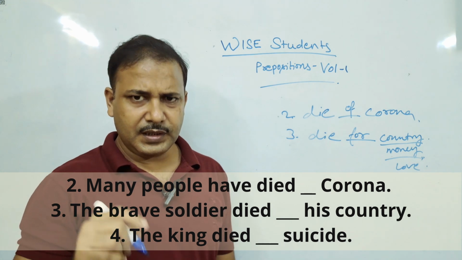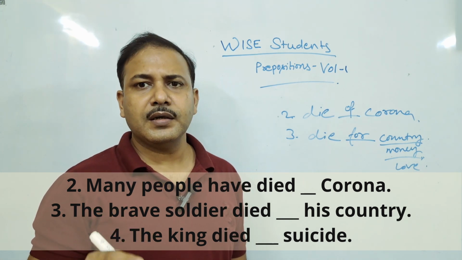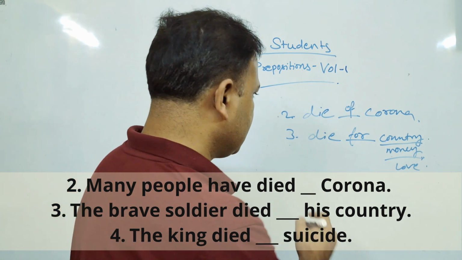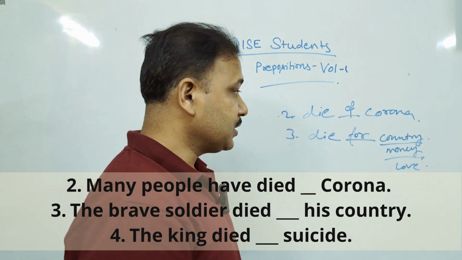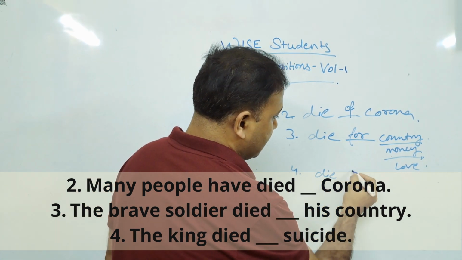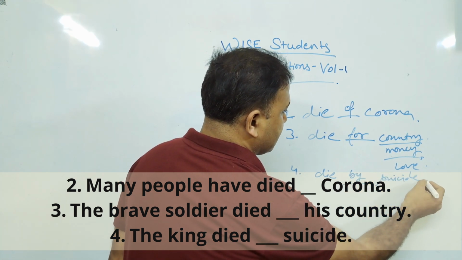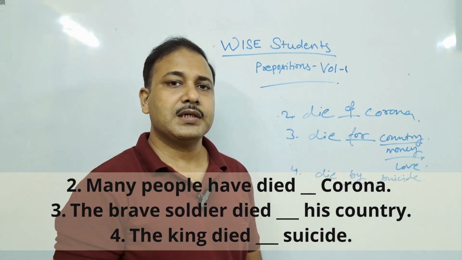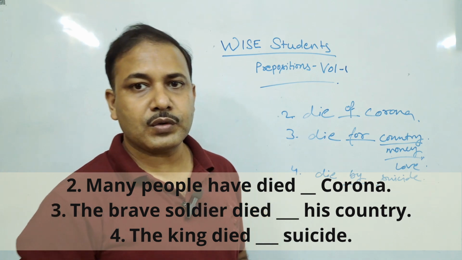And the next question is also related to death. The king died dash suicide. Someone may die of a disease, but not of suicide. In case of suicide, we have a special preposition, by. So die by suicide. So, die of corona, die for country, and die by suicide. Okay, let's go to our fourth question.